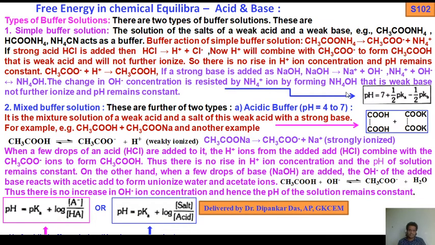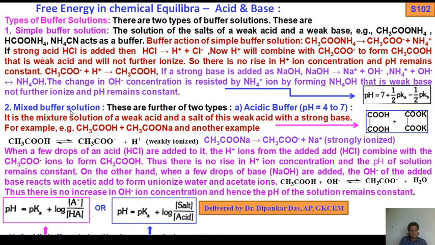So our motto is buffer solution and action of the buffer is to resist the change in pH. If you add strong HCl, then H plus combines with acetate ion to form acetic acid, which is weak. If you add sodium hydroxide, OH minus combines with ammonium ions to form ammonium hydroxide, which is also a weak base. Thus we can resist the change in pH. So we know pH equals 7 plus half pKa minus half pKb.